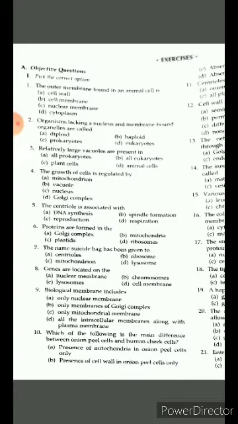Diploid is related with the chromosome. When chromosome is present in 2 number, then it is called diploid.